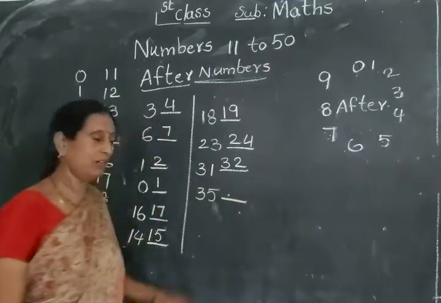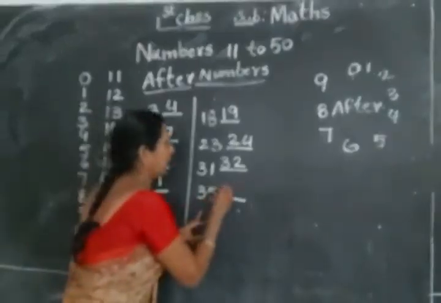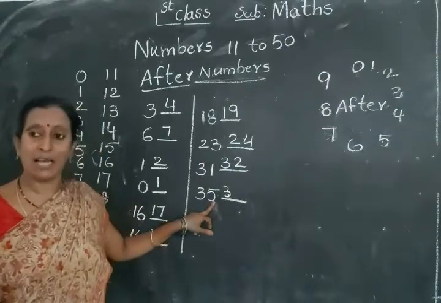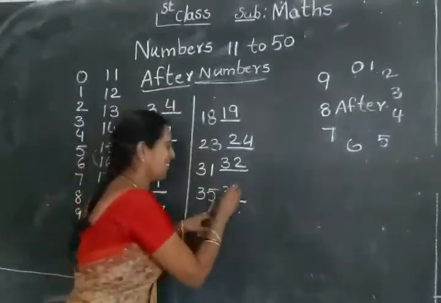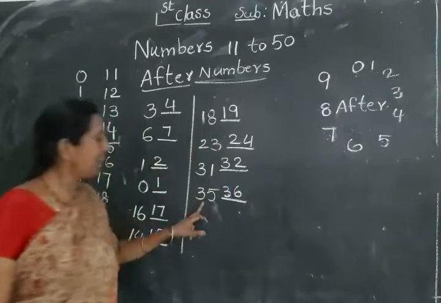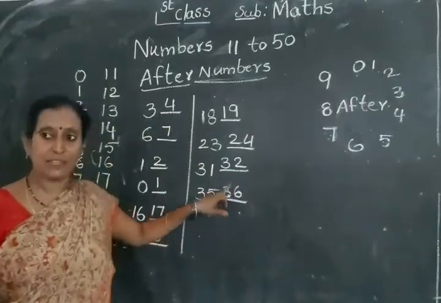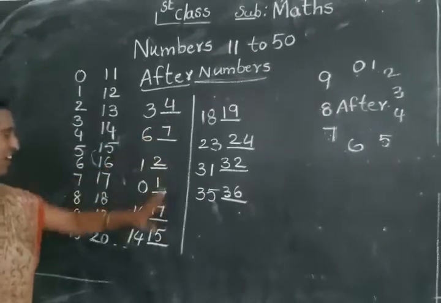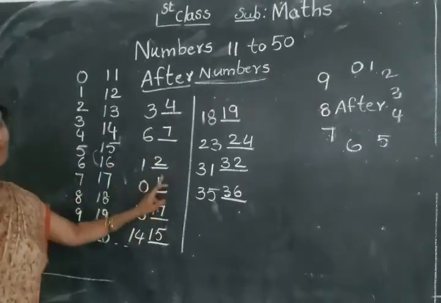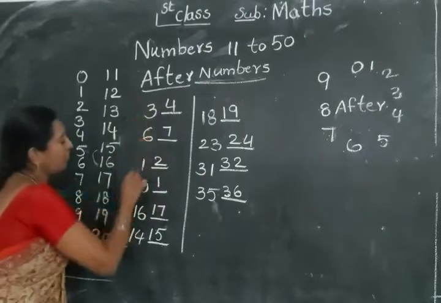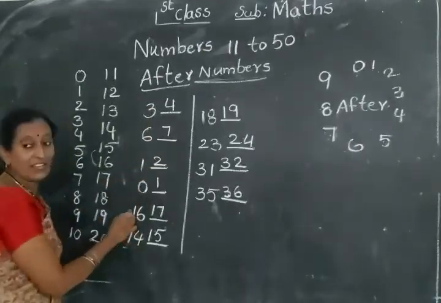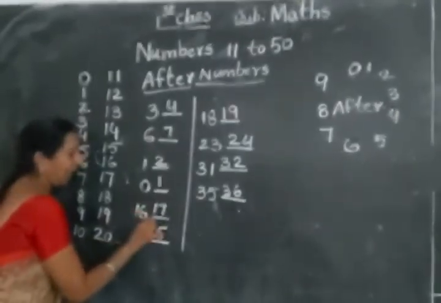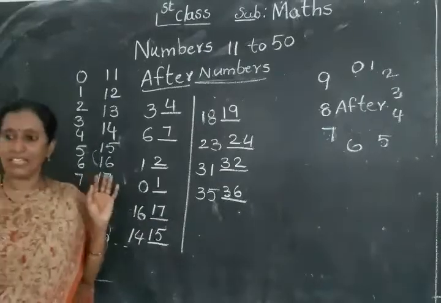35. Here the same number 3. 5 after which number comes? 5 after 6. So here 35 after which number comes? 36. And you see here, 3 after 4, 6 after 7, 1 after 2, 0 after 1. These are all the one digit numbers. Here I will give 16, a 2 digits number. The 16 you write here, and 16 after which number comes?